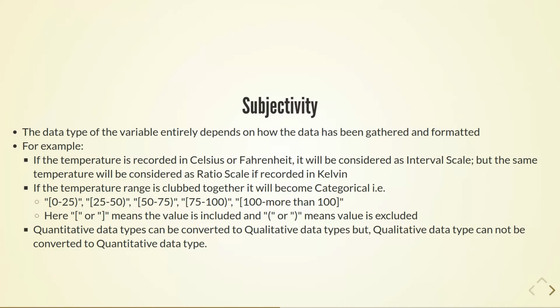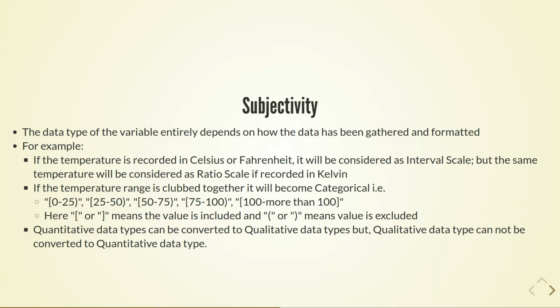Now we will discuss the subjectivity of the data types. The data type of the variable entirely depends on how the data has been gathered and formatted. For example, if the temperature is recorded in Celsius or Fahrenheit, it will be considered as interval scale, but the same temperature will be considered as ratio scale if recorded in Kelvin.